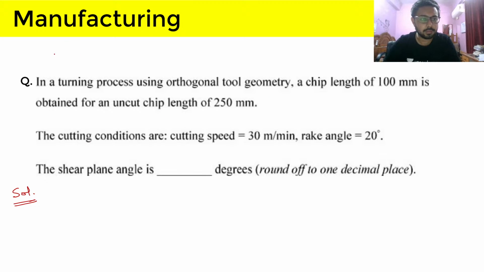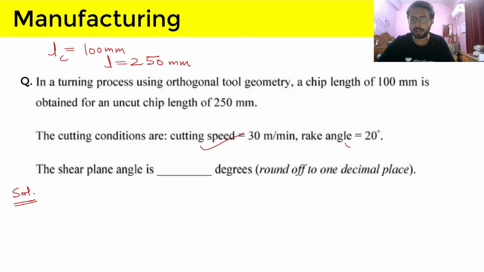So the chip length is 100 mm and the uncut chip length is 250 mm. The cutting conditions are cutting speed 30 meter per minute and rake angle 20 degrees, and the shear plane angle is asked in degrees. So what is the shear plane angle in degrees?